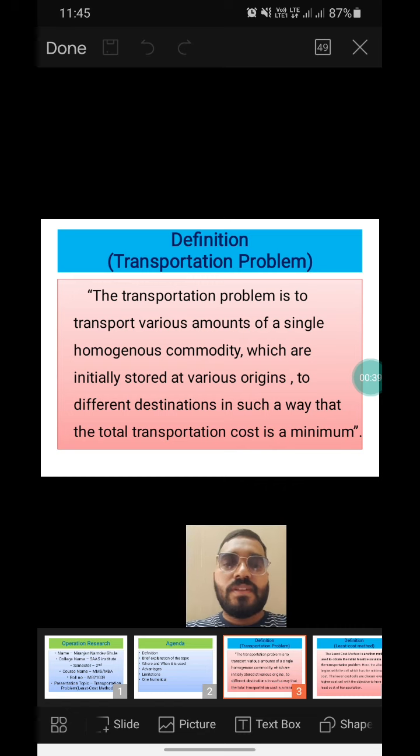Definition. What is the transportation problem? The transportation problem is to transport the various amounts of a single homogeneous commodity, which are initially stored at various origins, to the different destinations in such a way that the total transportation cost is minimum.